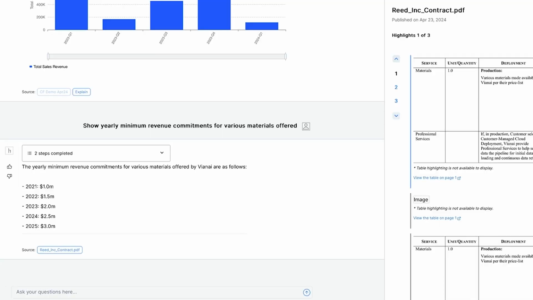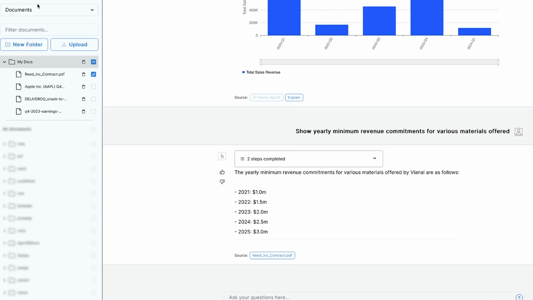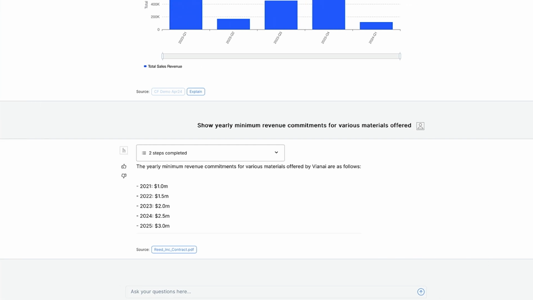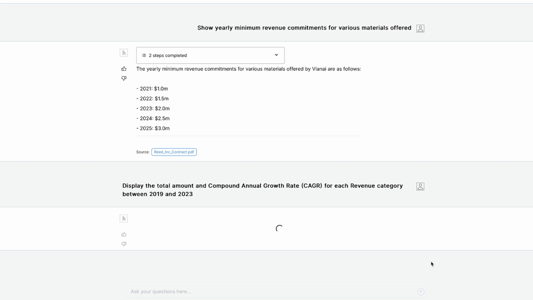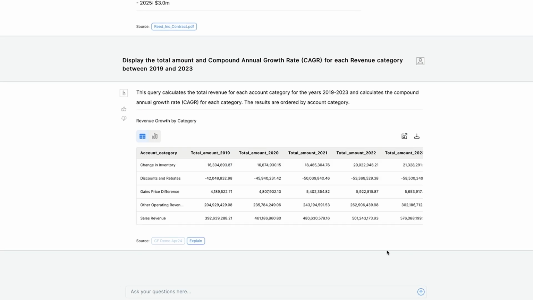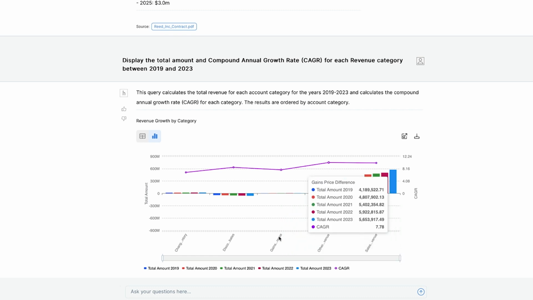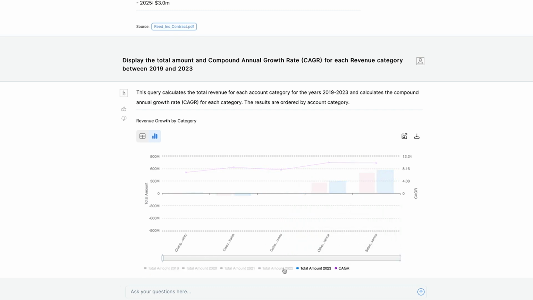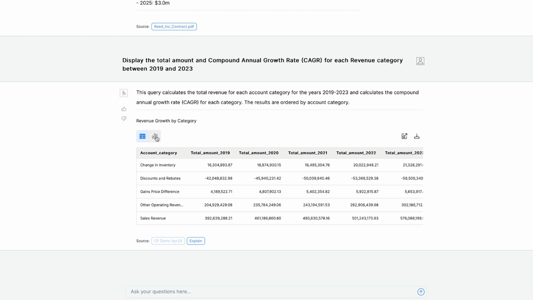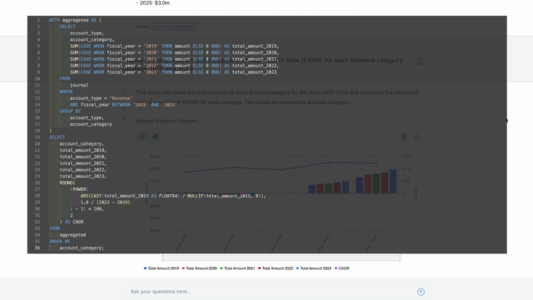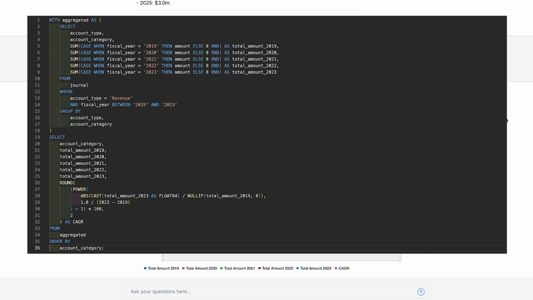So we showed how this might work, but how about we show a more complex query? How about we ask, display the total amount in compound annual growth rate for each revenue category between 2019 and 2023. The really compelling thing here to me is the chart. You can select the variables to isolate this year or the CAGR. I also want to show a sample of the SQL that Conversational Finance generated to answer this query. You can see its complexity and accuracy in getting the exact information we need from the system.